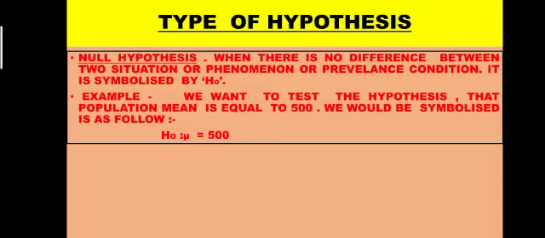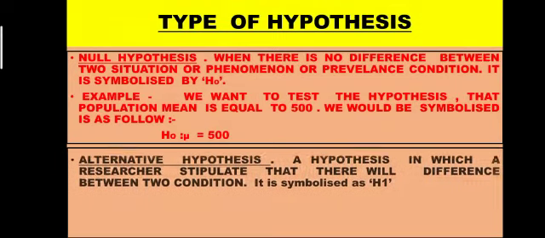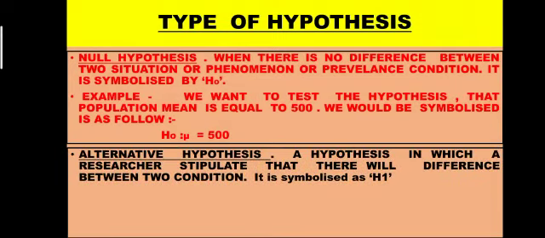Next is the alternative hypothesis. The alternative hypothesis means there is a difference between hypothesis data and actual data. It is just the opposite of the null hypothesis, or we can say it is a significant difference between the actual data and the hypothesis data. So it is symbolized as H1.